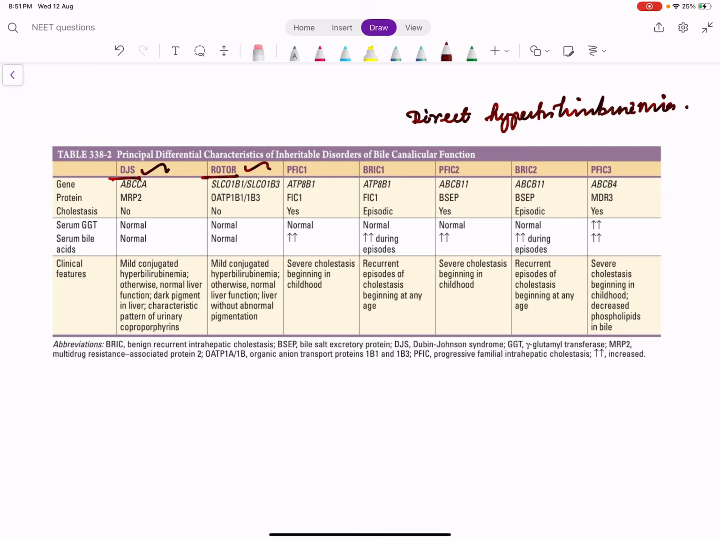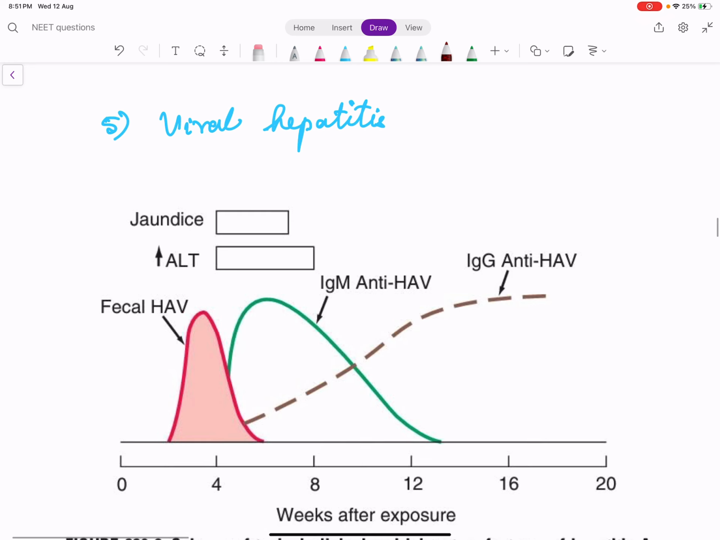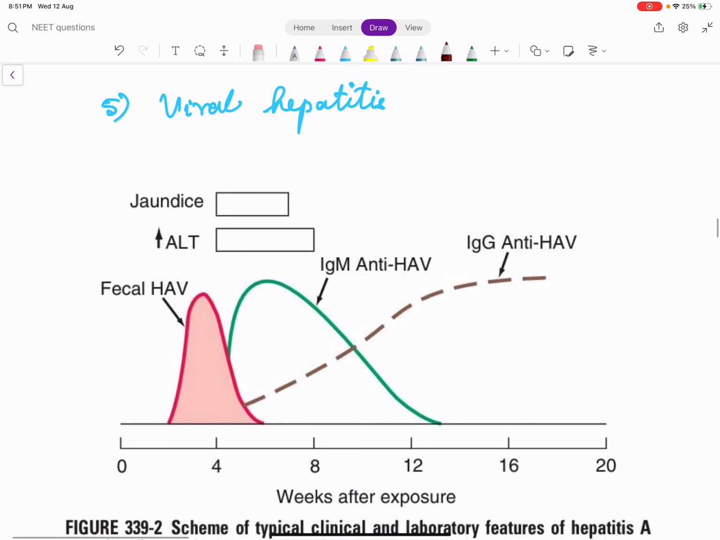Of course, there are some other additional diseases like PFIC, BRIC, etc. At least remember Dubin-Johnson syndrome and Rotor syndrome, right? I'm not going through the entire clinical scenario because my aim is only to make you understand how to come to a diagnosis of isolated hyperbilirubinemia. Okay. So now having finished one big portion of LFT interpretation, we'll come to acute hepatocellular disorders.